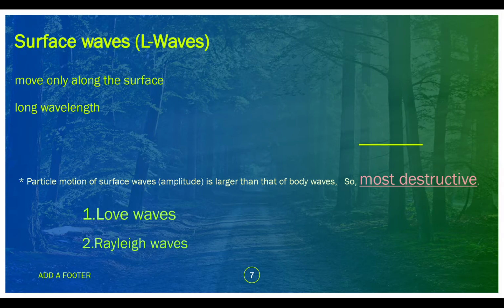Next we have surface waves. They move only along the surface after they reach the surface from the hypocenter or the focus. They have a long wavelength, that's why they cause damage to the buildings present on the surface of the earth. The particle motion of surface waves is larger than that of body waves, that's why they are the most destructive earthquake waves.